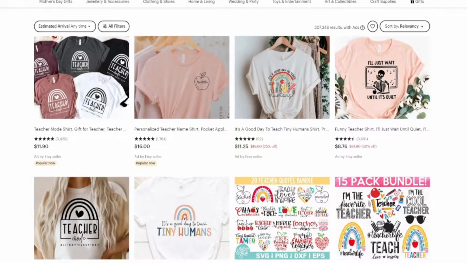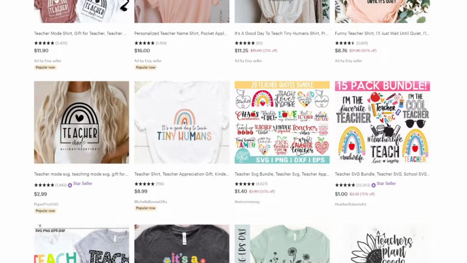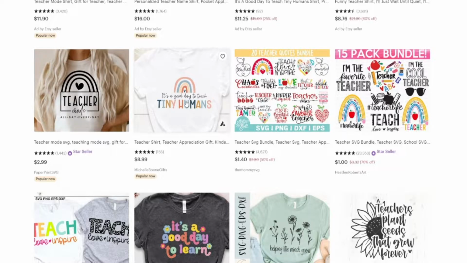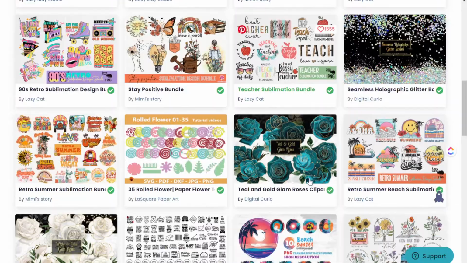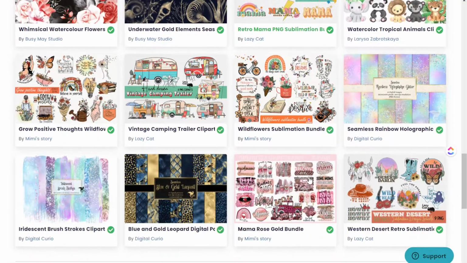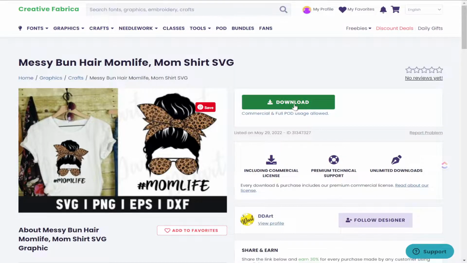So one of the main things that I try to tell anybody who's trying to get started selling on Etsy is to never make anything from scratch. You want to make sure that you are aligning your products with things that are already proven in the marketplace, but you actually want to use creative designs from other people and add multiple designs to it and make it your own. And there's one place I use that will actually help you with that process.